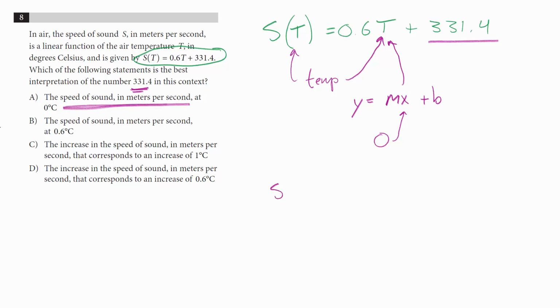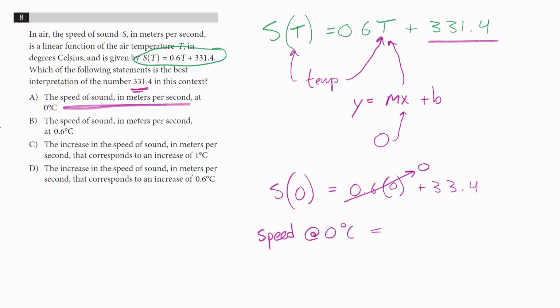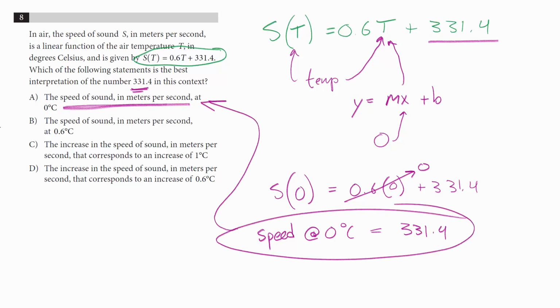So if we plug in 0 for T, 0.6 times 0 plus 331.4, the 0.6 times 0 cancels out to 0, and we know that the speed at 0 degrees C is going to equal 331.4. So that means that A is our answer.